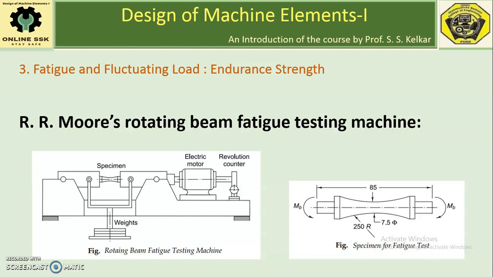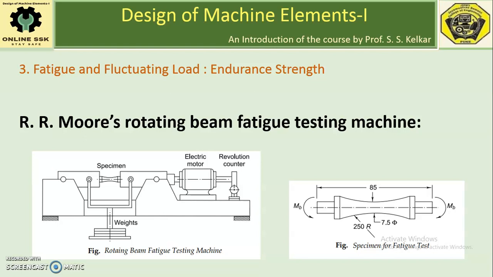As the specimen is rotating and it is applied with a pure bending stress, it is subjected to completely reversed stress. By adjusting the weights, one can adjust the completely reversed stress applied to the specimen.